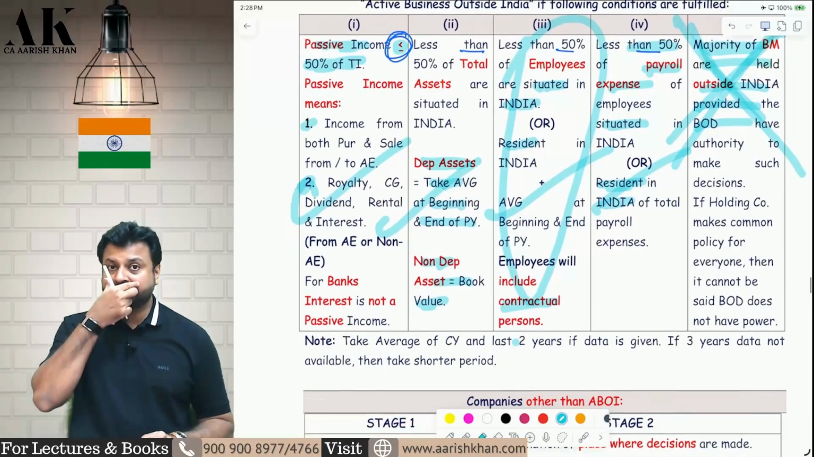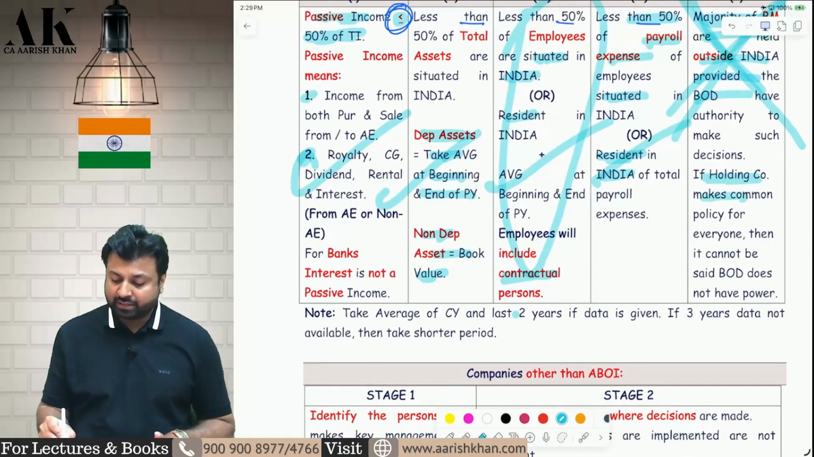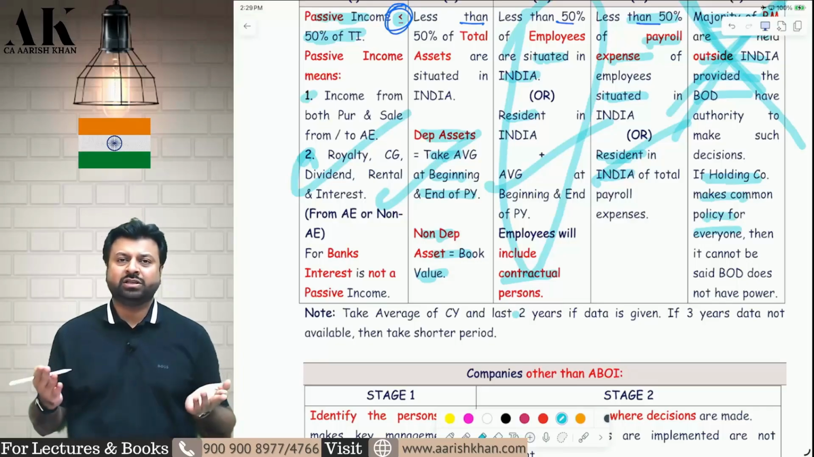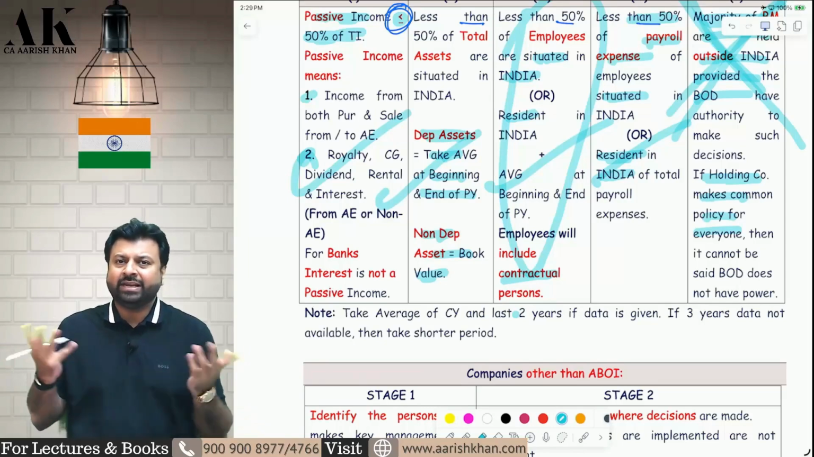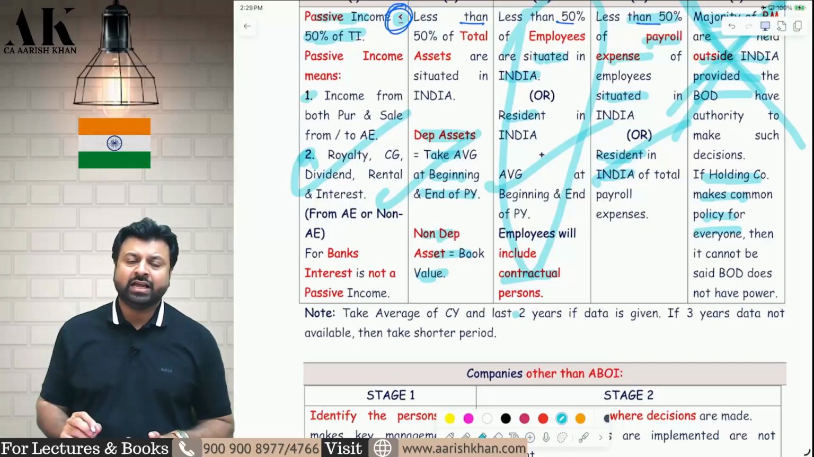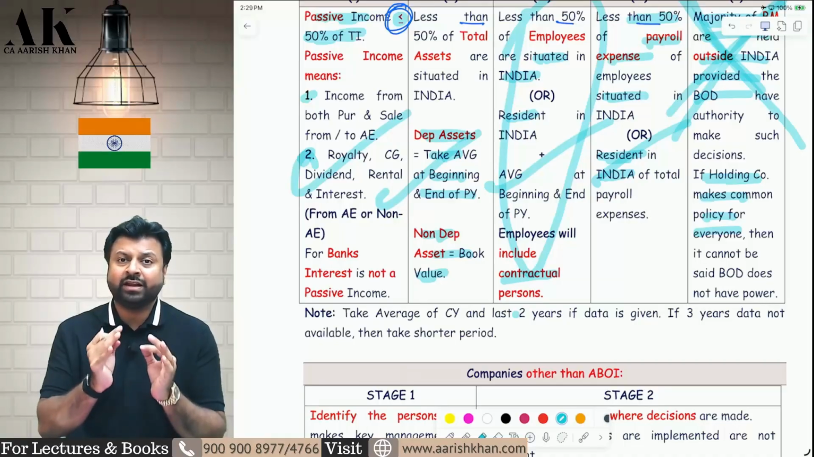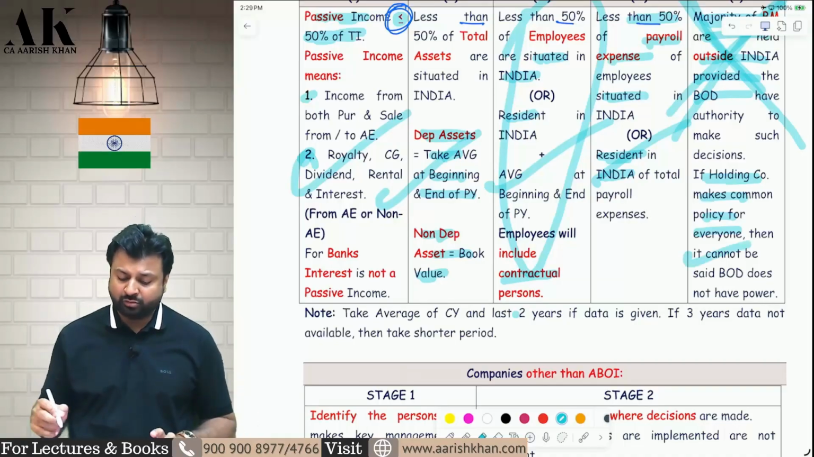But in this also there is one exception: if a holding company in India, that is Reliance Industries in India, makes a common policy for everyone, like HR policy, finance policy, accounting policy, IT policies, so many policies a company can make. If Reliance Industries in India is making a common policy for the entire company, not dedicated to any particular entity, then these conditions will be said to be fulfilled.